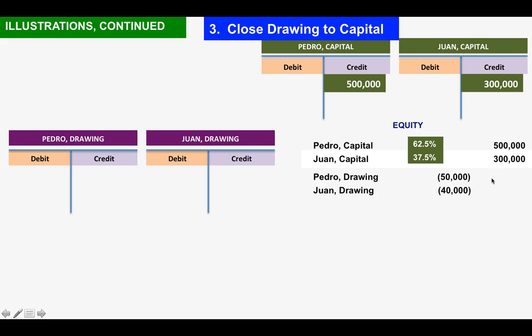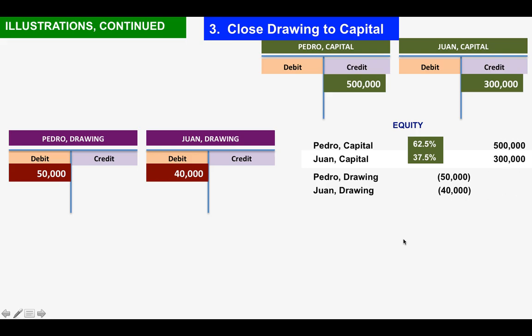And we all know that liability and equity have credit balances, and that the drawing account is a contra account of the capital. Since it is a contra account, it will have a debit balance. So this is how the T accounts of Pedro Capital, Juan Capital, Pedro Drawing, and Juan Drawing look like